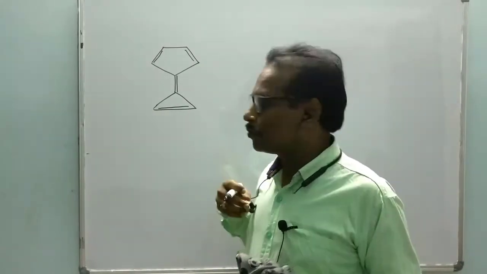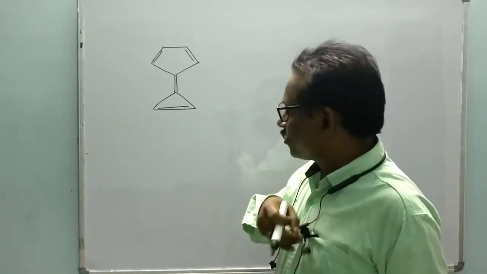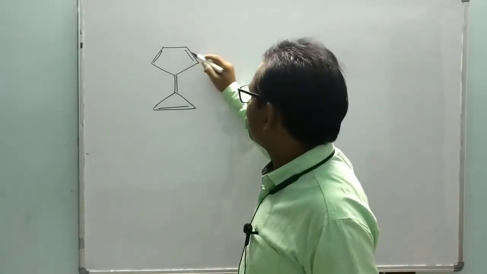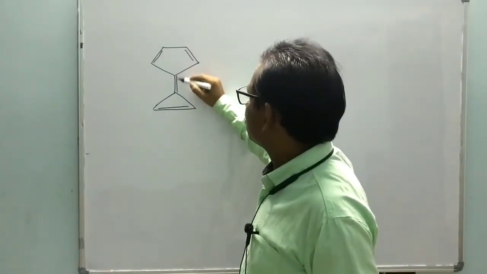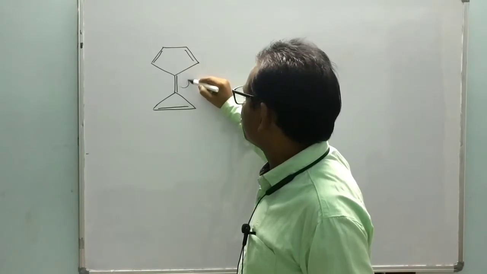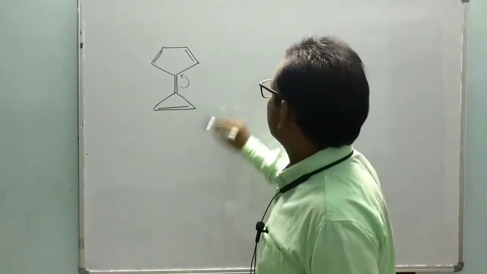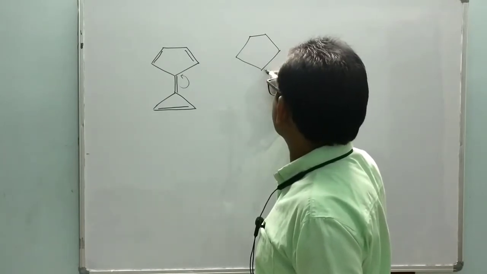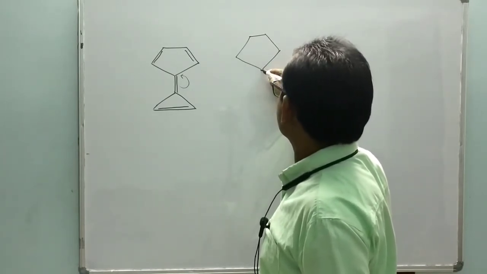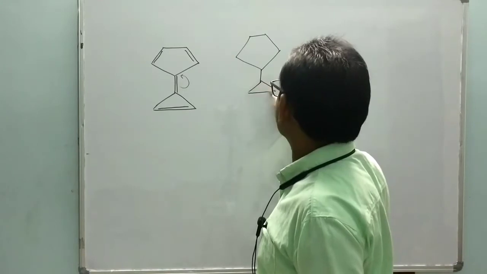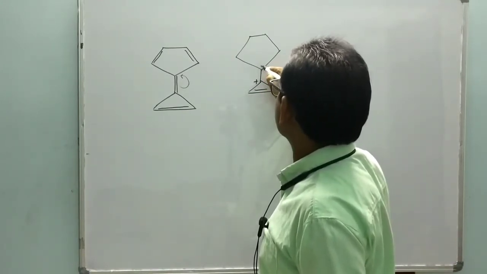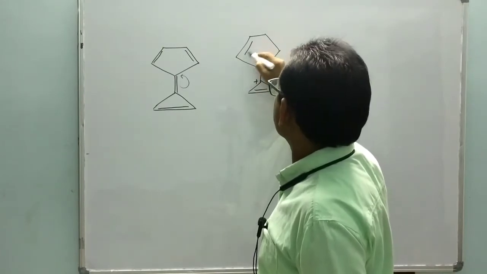The bonds will be polarized in such a way as to get aromaticity. If this pi bond is shifted up, what does it result in? Here we get a positive, and here we get a negative.